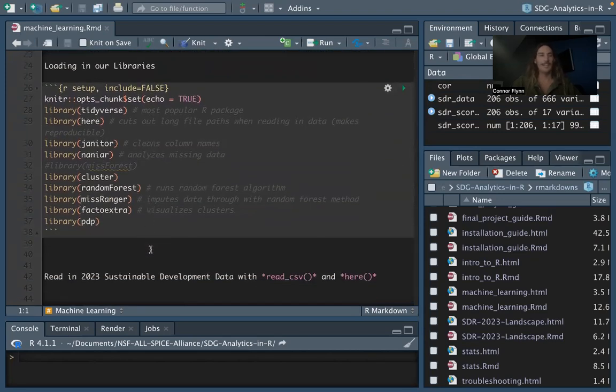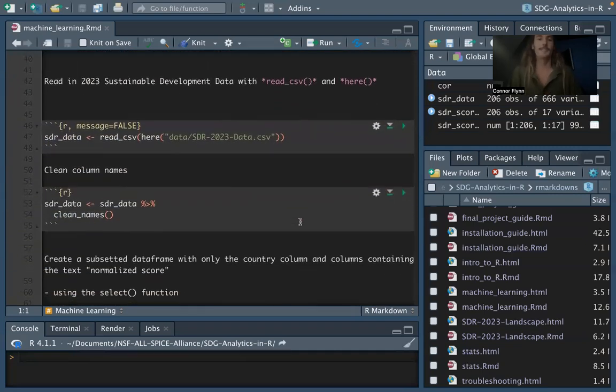I think this is the most of any lesson just because we're doing a few different things. We're using tidyverse here and janitor, just like we did. We're using naniar for the missing data visualizations that we used. We're using the cluster package for clustering, the randomForest package for prediction that we just saw, missRanger for predicting the missing values, so imputing those values with the random forest method, factoextra for making those cluster visualizations, and pdp for partial dependence plots.